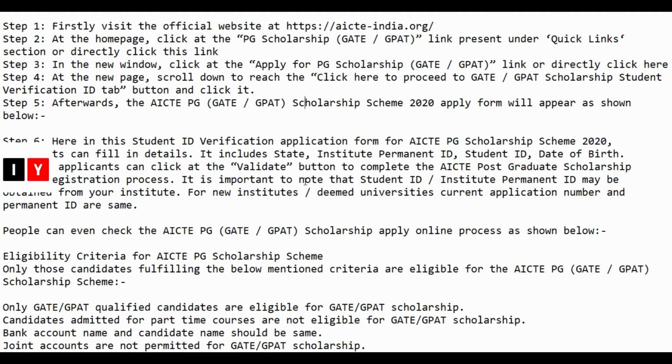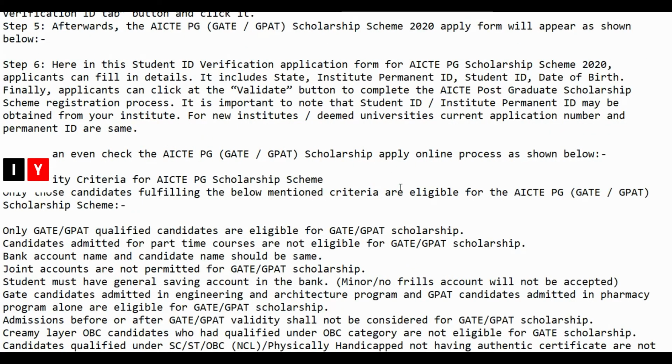First, you need to visit the official website aicteindia.org. At the homepage, you need to click on the PG scholarship under the quick link section. In the new window, the link will be opening for the apply. At the new page, scroll over to the click to proceed to the scholarship student verification ID tab button and click it. Afterwards, the AICTE PG scholarship scheme application form will be opening.